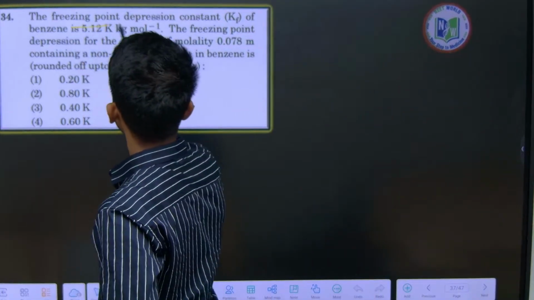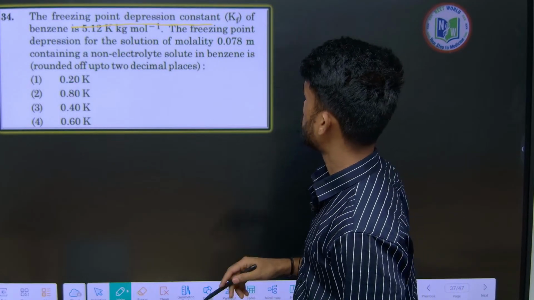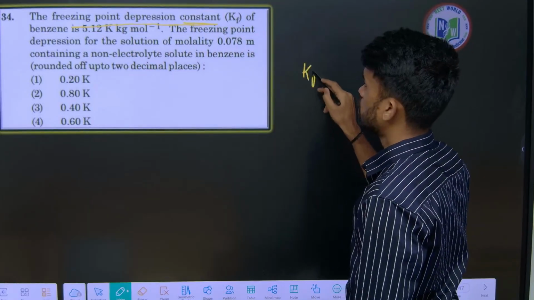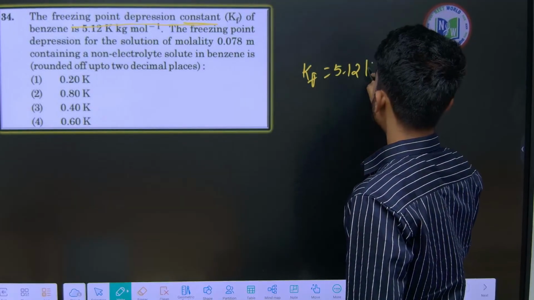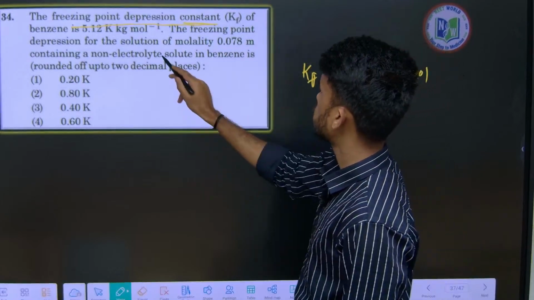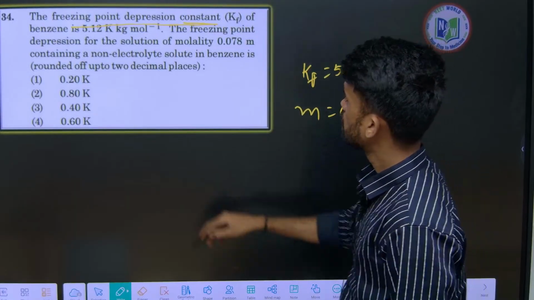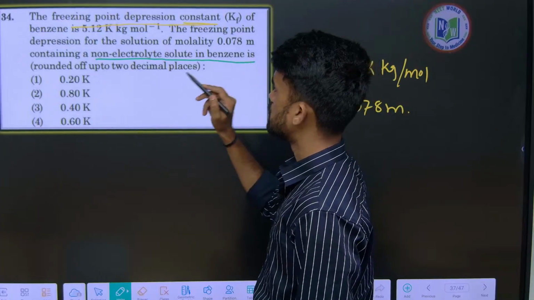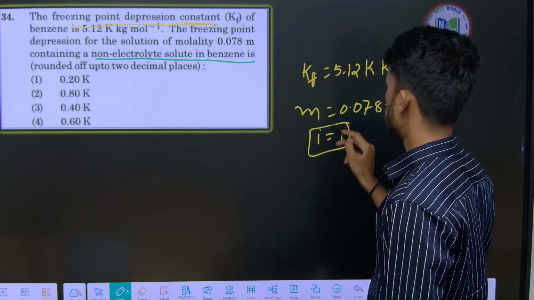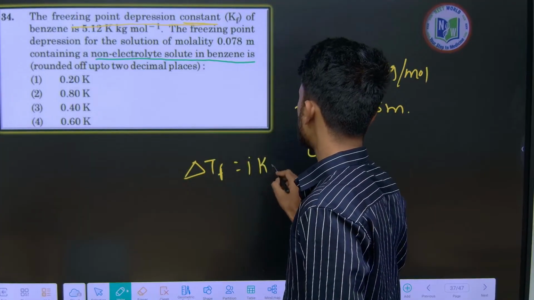Okay, the freezing point depression constant, this is from the colligative properties, solutions chapter. The freezing point depression constant Kf is given, how much? 5.12 Kelvin kg per mole. Next, the freezing point depression for the solution of molality 0.078, containing a non-electrolyte solute in benzene. Since it is a non-electrolyte, the van't Hoff factor i will be 1. What is the formula we have for depression in freezing point? Delta Tf equals i Kf m.